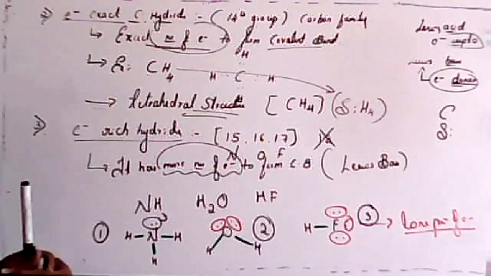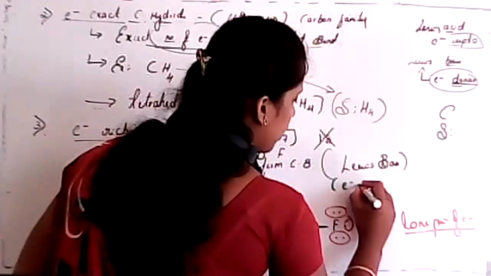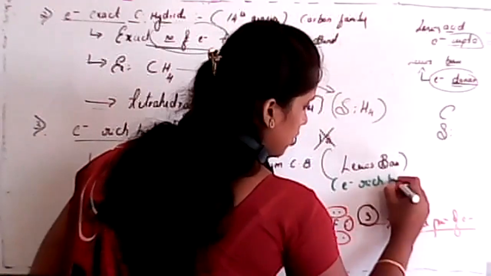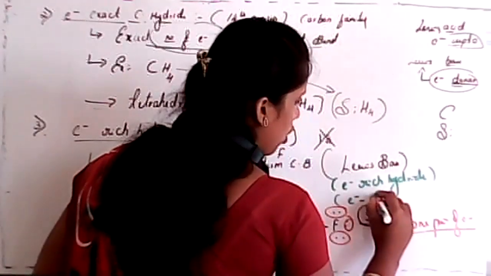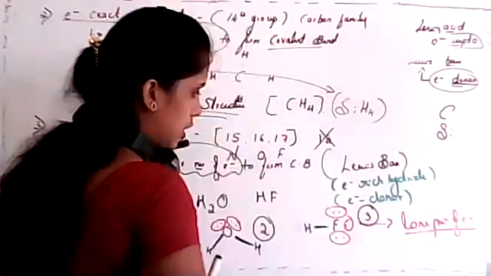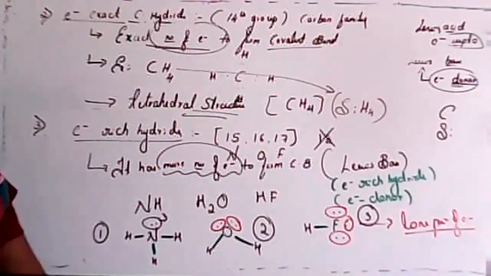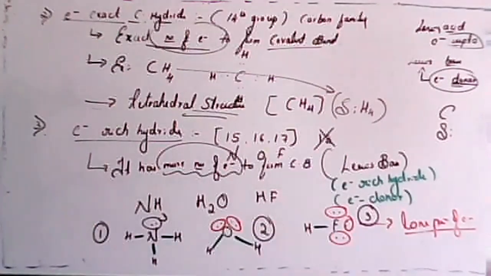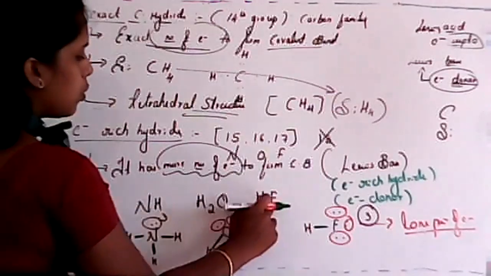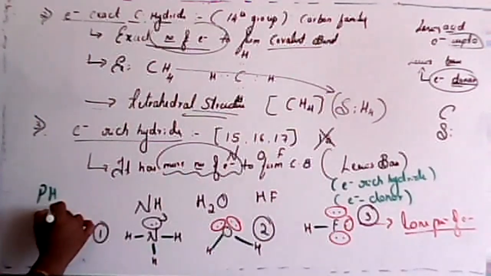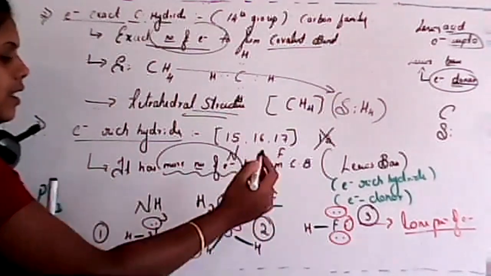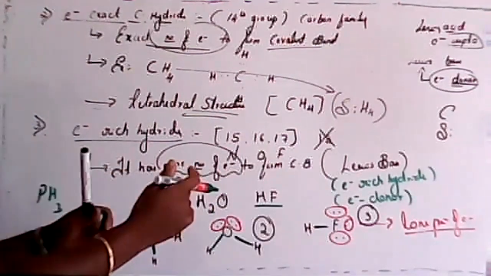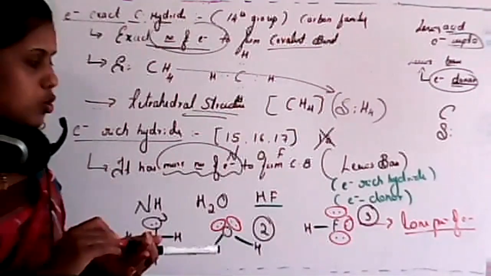What do you mean by Lewis base? So this is an electron-rich hydride, and this can form a donation. That means we can consider it as an electron donor. Is it clear, student? See, these are some examples: NH3, H2O, HF, or PH3. Clear? Or else, if in case I consider HCl, HBr, those are nothing but different examples for which one?